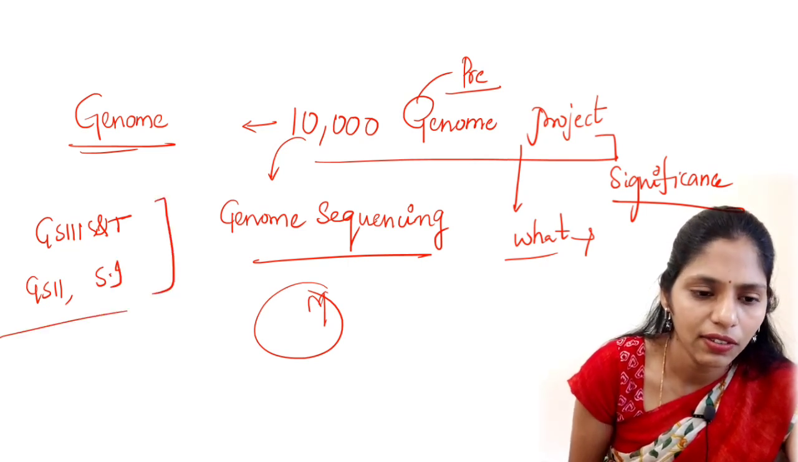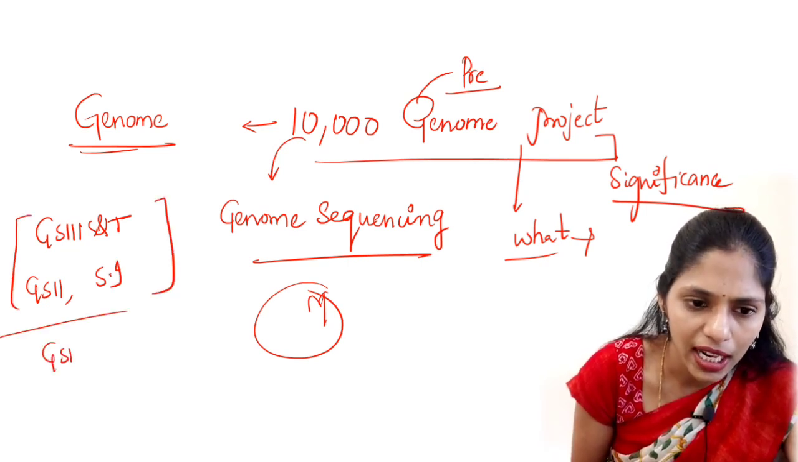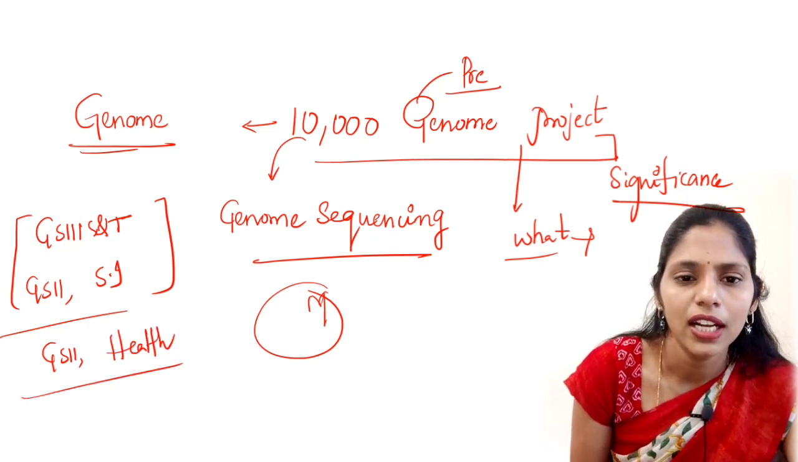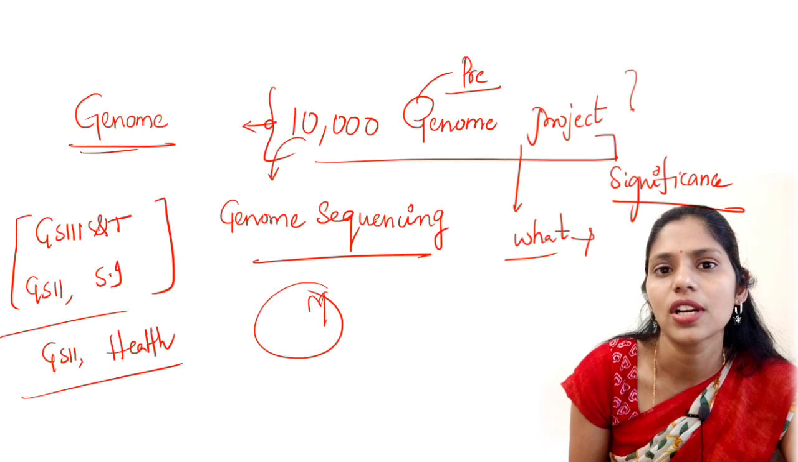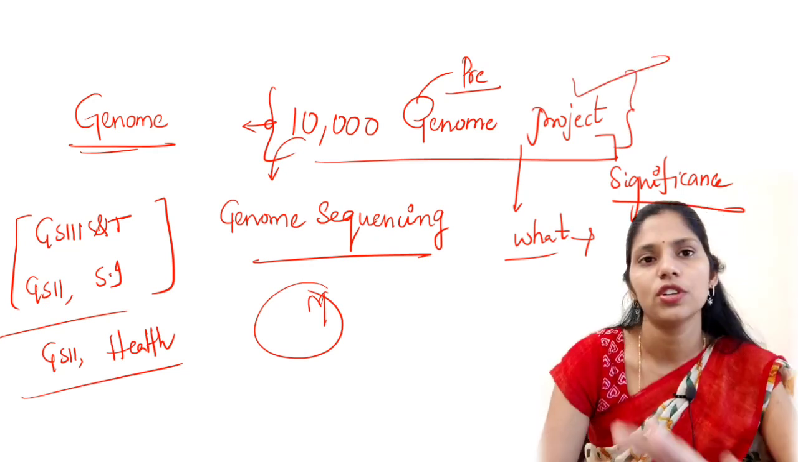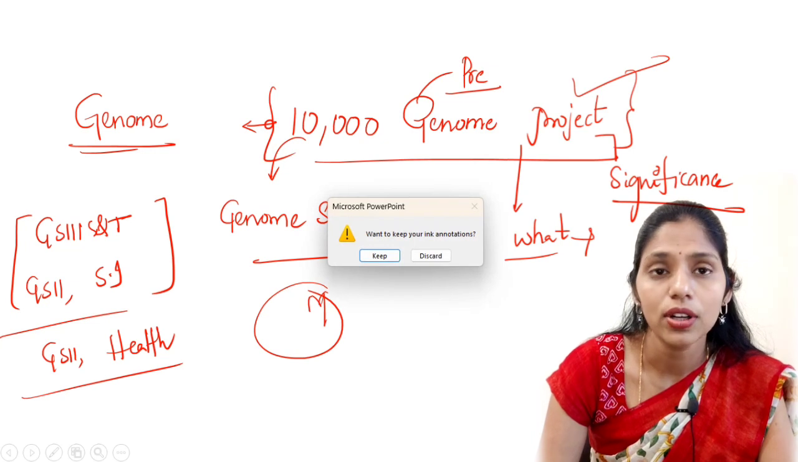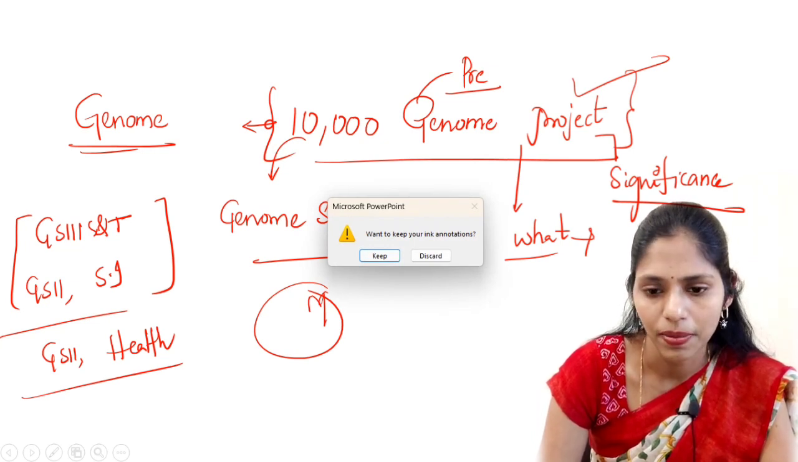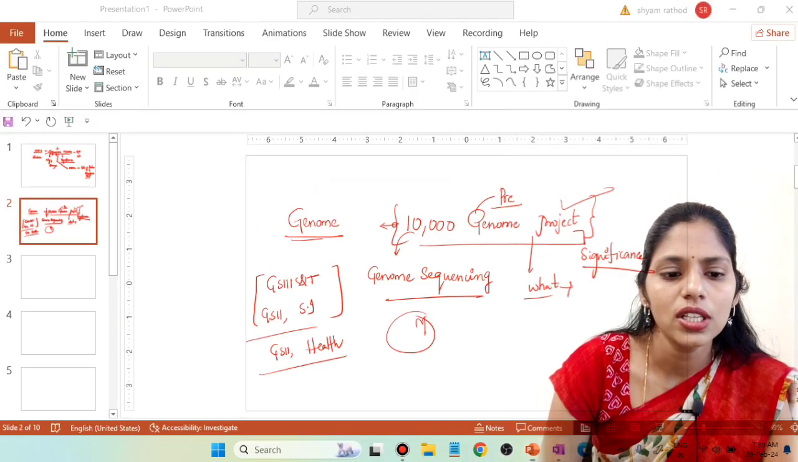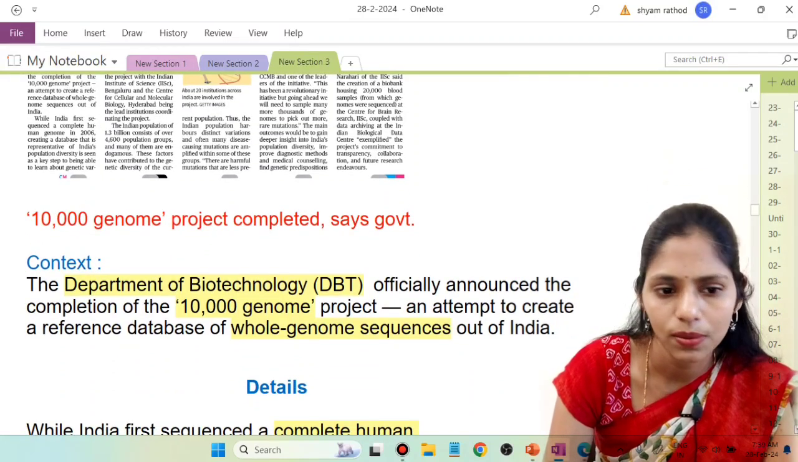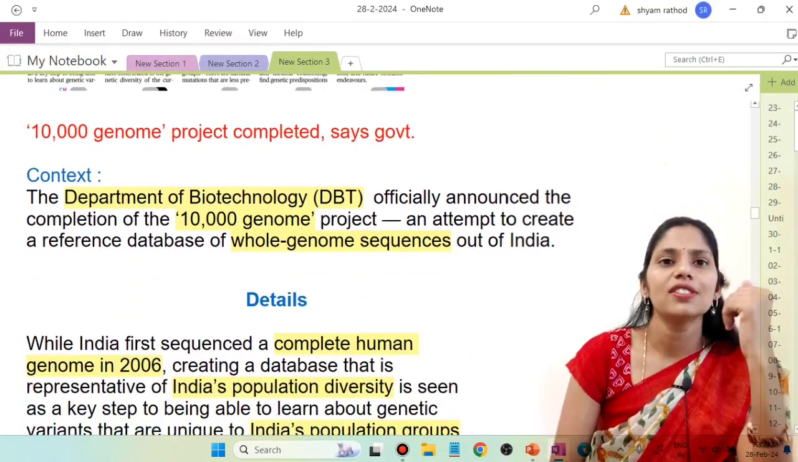Okay, and even from GS paper 2 under health also this article is very important. And there is a high chance of getting a question regarding this 10,000 genome project for sure in your prelims. Okay, so now let us see some important facts regarding this topic. So this article is talking about, as usual, that is the 10,000 genome sequencing project. So why is it in news?